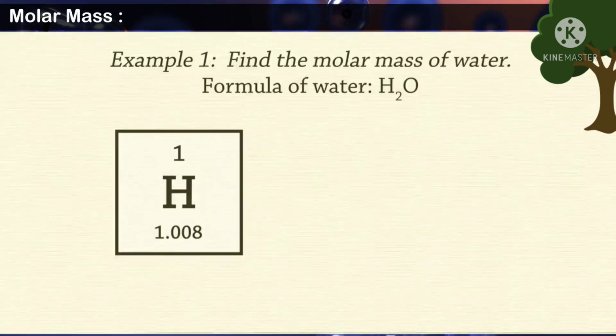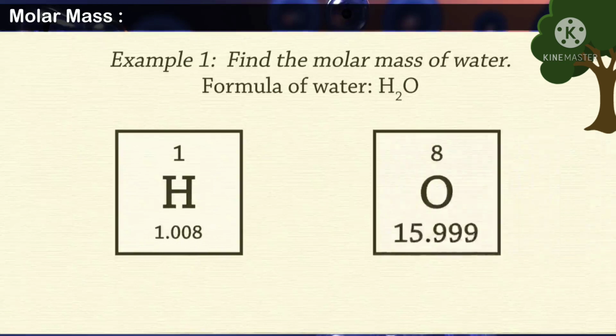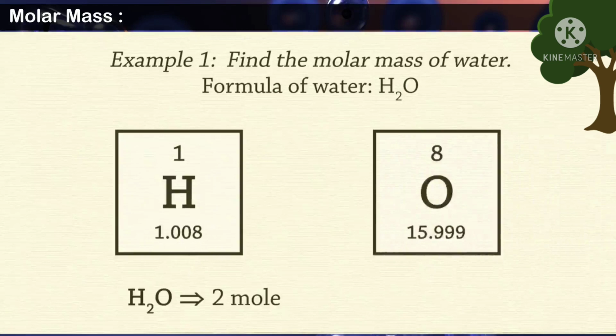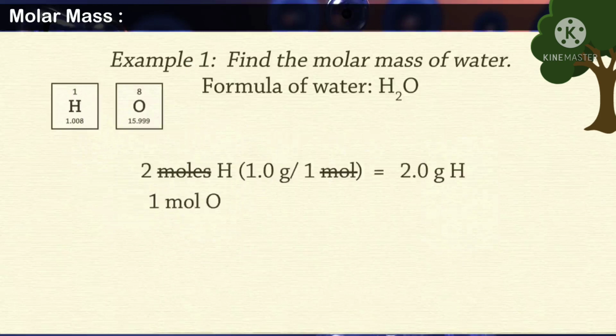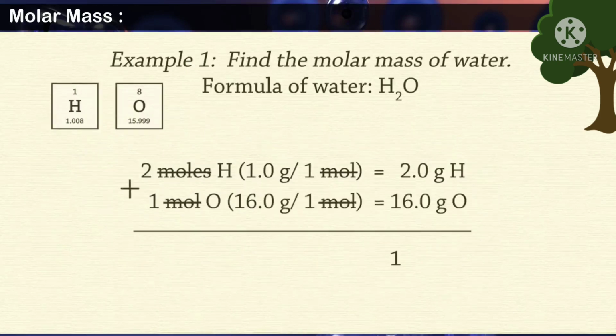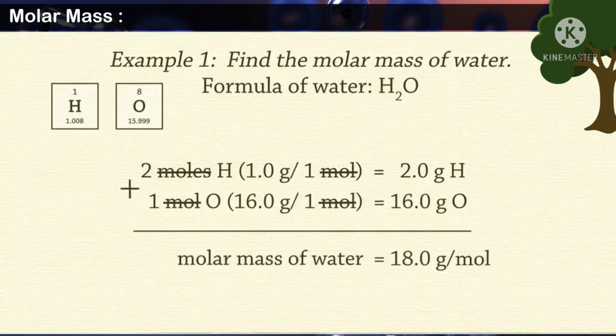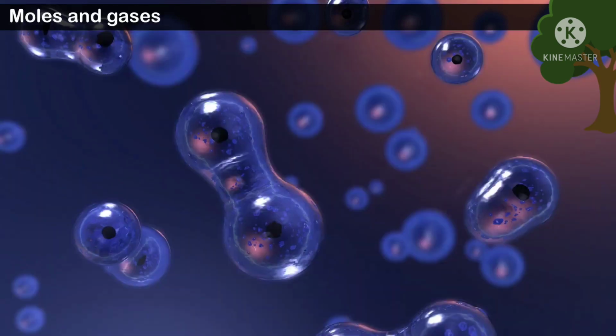Molar mass. The mass of 1 mole of a substance, element or compound in grams is called its molar mass. The molar mass of any element in grams is numerically equal to atomic mass of that element in U. Similarly, molar mass of any substance existing as polyatomic molecule in grams is numerically equal to its molecular mass or formula mass in U.